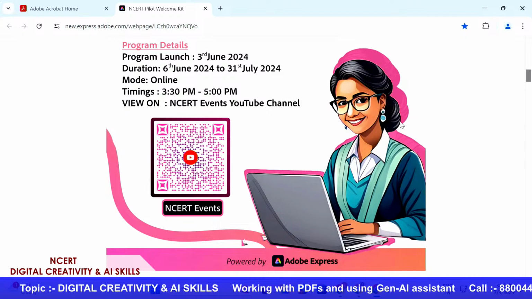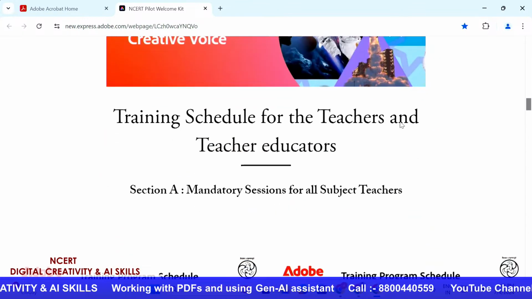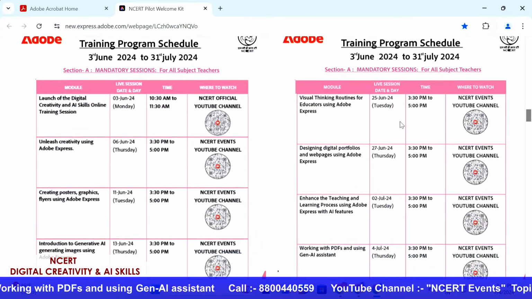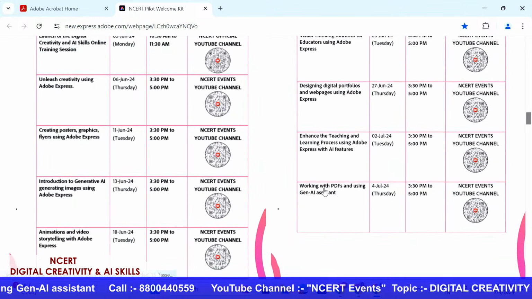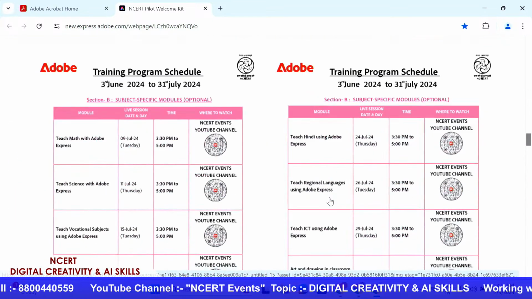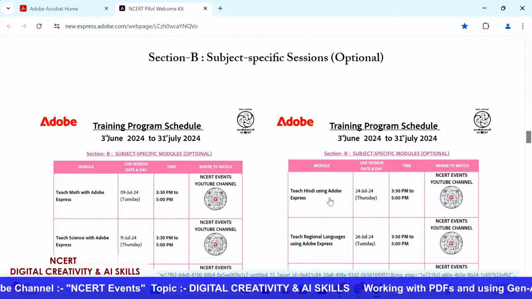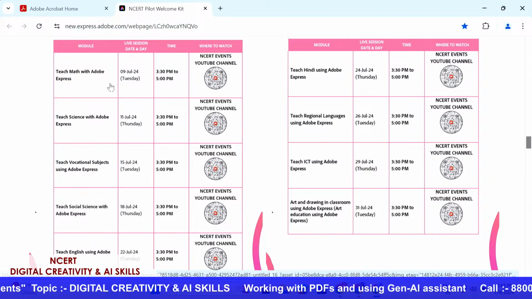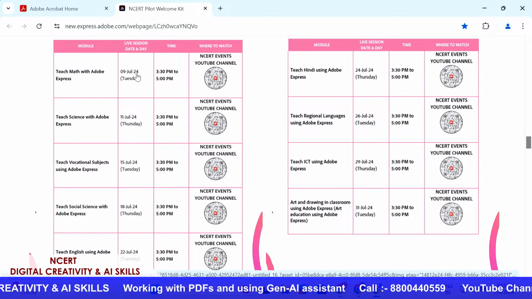So in this welcome kit, you see you have your program details, you also have your program highlight videos. Along with that, you have the training schedules, right? So in the training schedules, you can see that we are into our last session today, which is working with PDFs and using the GenAI assistant. And after this, we are going to start with our section B, which will be our subject specific sessions, which will be optional. So if you are a maths teacher, you can attend our next session, which is on 9th of July. But let's say if you are a science teacher, you can join us on 11th of July.